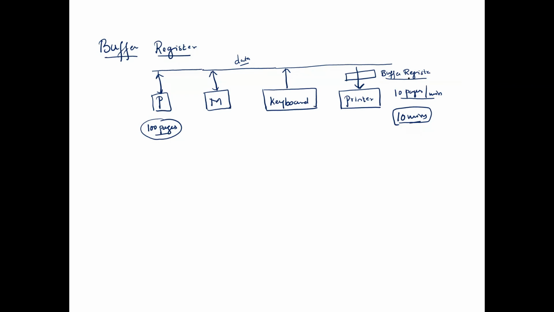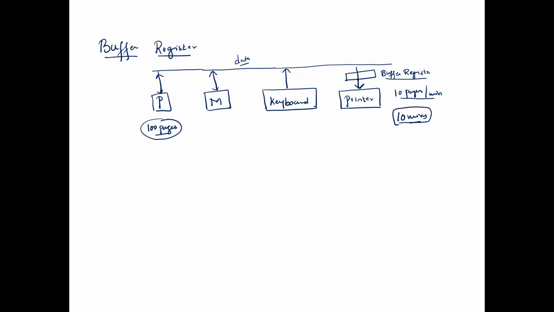Earlier, without the buffer register, what was happening? The processor was tied down to the printer for the next 10 minutes, until the printer completed all 100 pages. So to overcome this problem, we have come up with an organization: a buffer register.